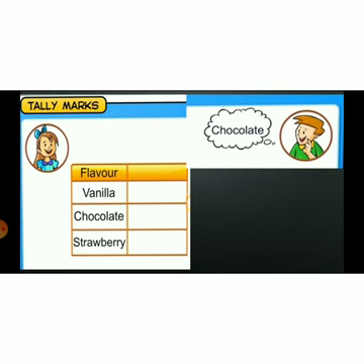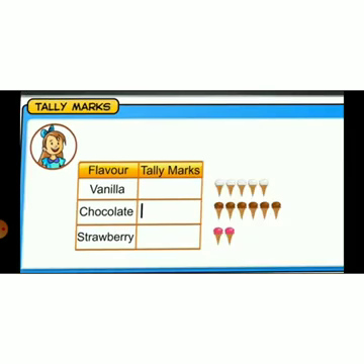You can order here. Priya wants to buy the vanilla ice cream. There are 5 vanilla ice creams and 2 strawberry ice creams. Then her friend Bharat orders. There are 6 chocolate ice creams.